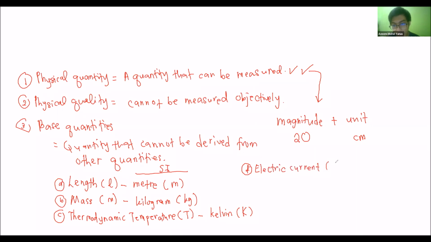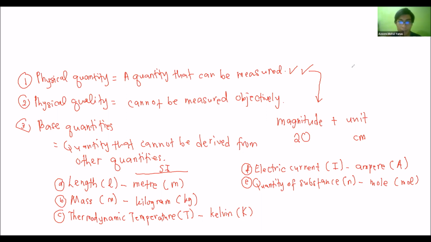The symbol is big I. The unit is ampere, big A. E, quantity of substance. The symbol is small n. The unit is mole. The symbol is mol.